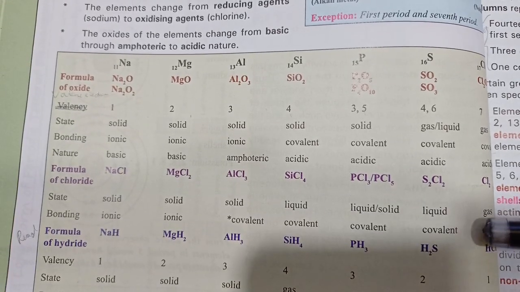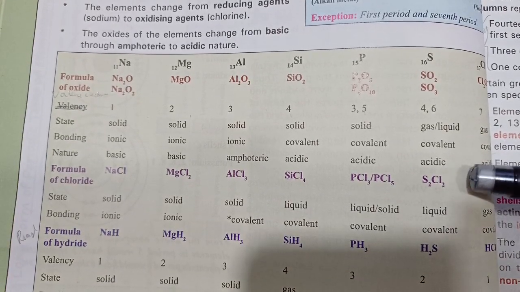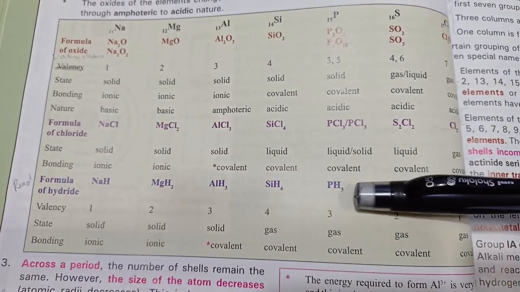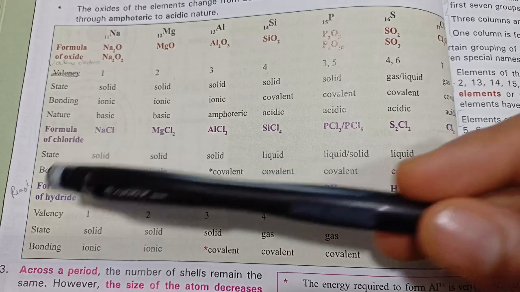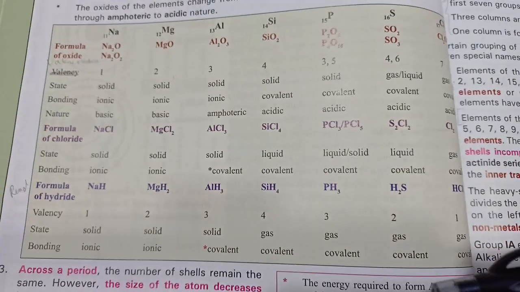And metalloids and nonmetals will form covalent bonds with chlorine. Same thing with hydrogen, the hydrides. State has to be learned. In fact, this is not so important. Mark it as read. Mark this as a GR.